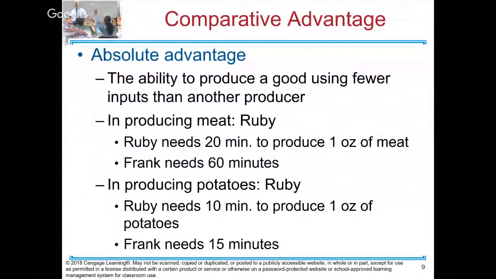All right, so some definitions. First, what is absolute advantage? Absolute advantage is the ability to produce a good using fewer inputs than other producers. Now let me give you a simpler definition. Absolute advantage is whoever can produce more of the good.